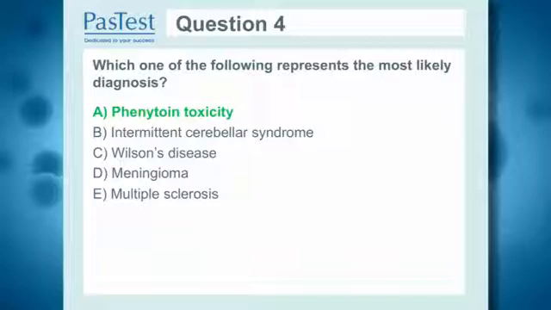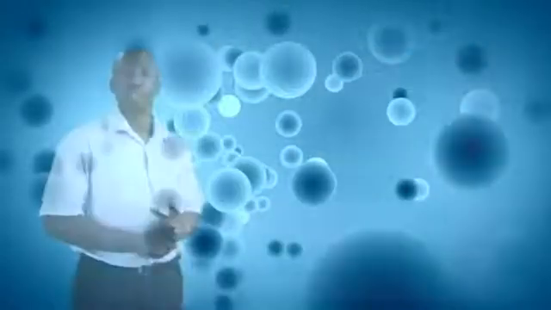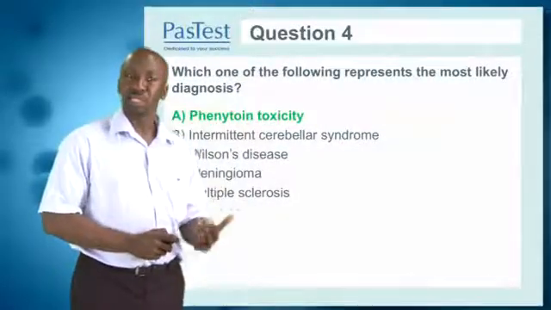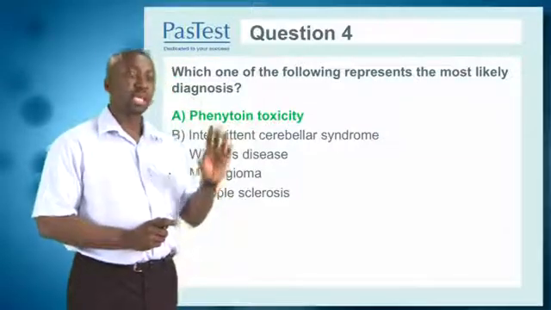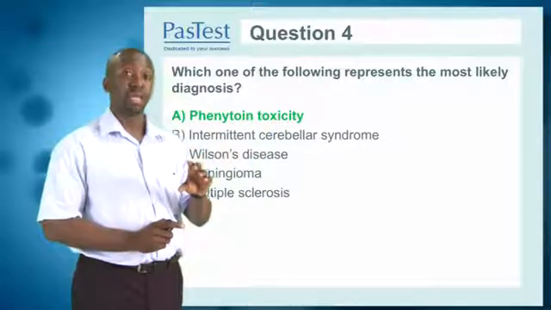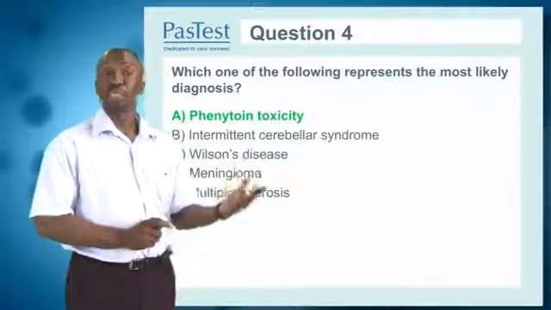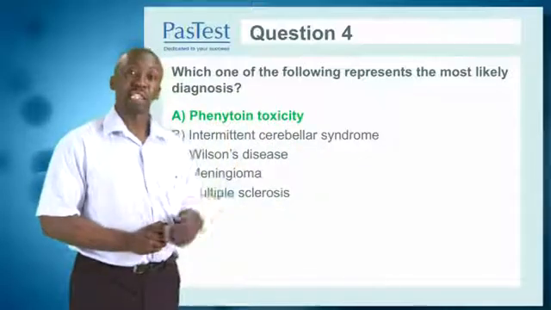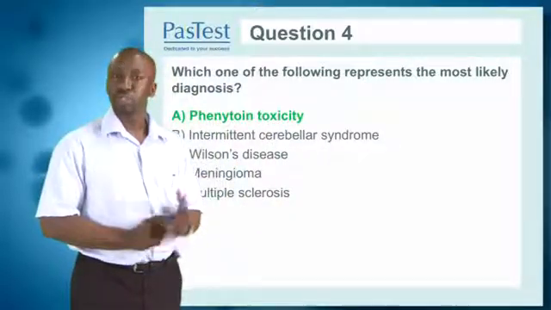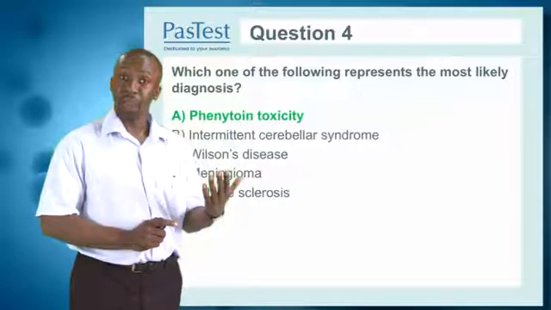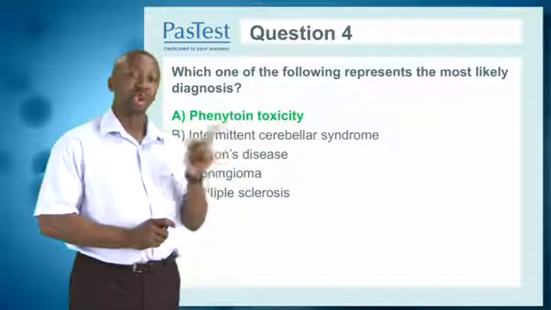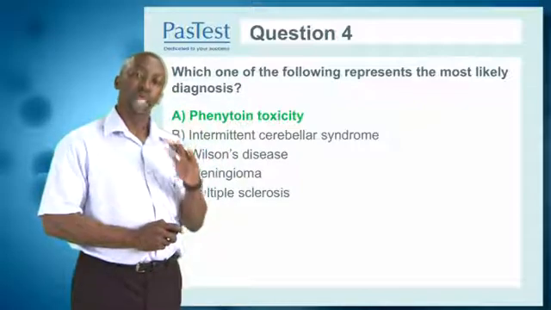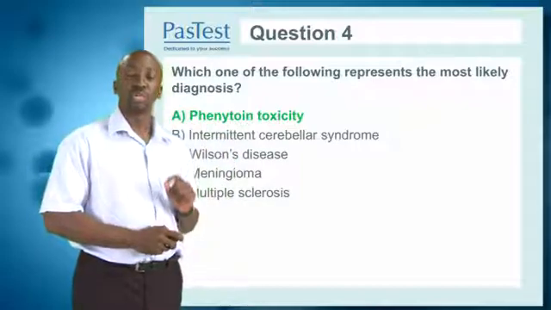This is a difficult question. She has phenytoin toxicity, and there are a few clues in the history. First, we know that this is a recent development, and we're told that her father is epileptic. So she has access to his medication and is probably overdosing on it, probably as a response to her A-levels, which are stressing her out. The thing that tells us that this is really phenytoin is that she has horizontal nystagmus. So a few clues there, and then the clincher at the end is the horizontal nystagmus.